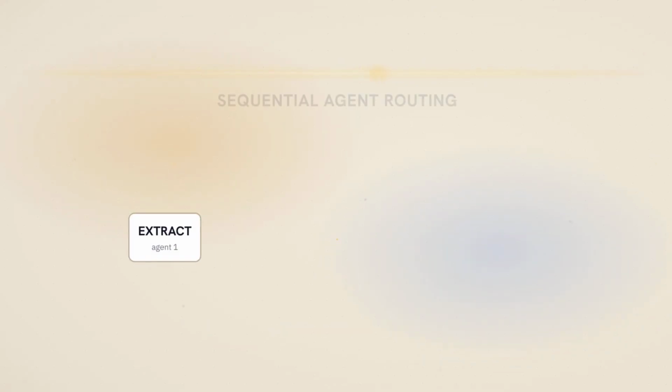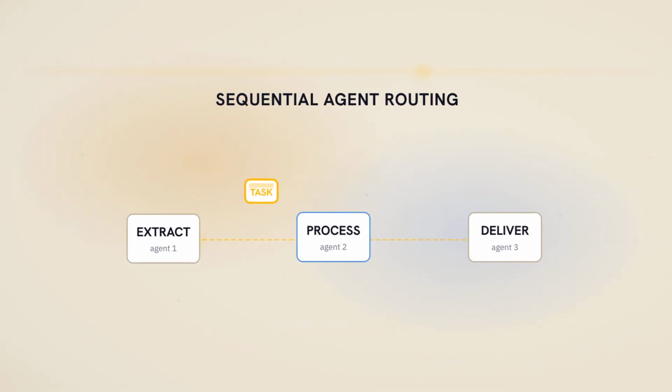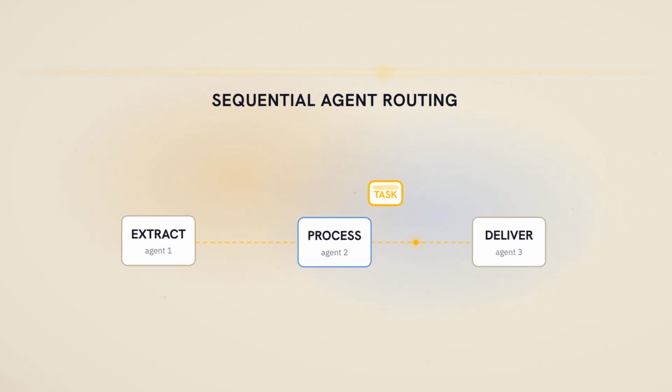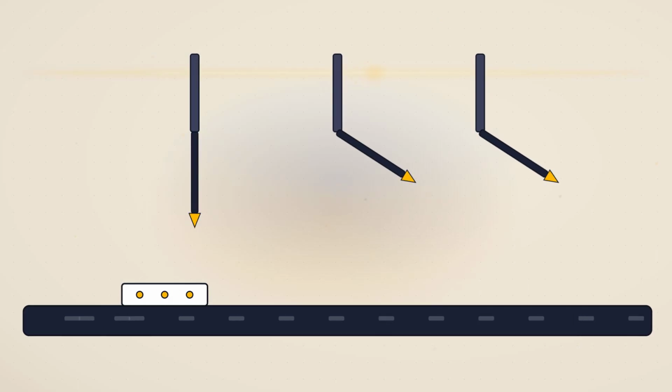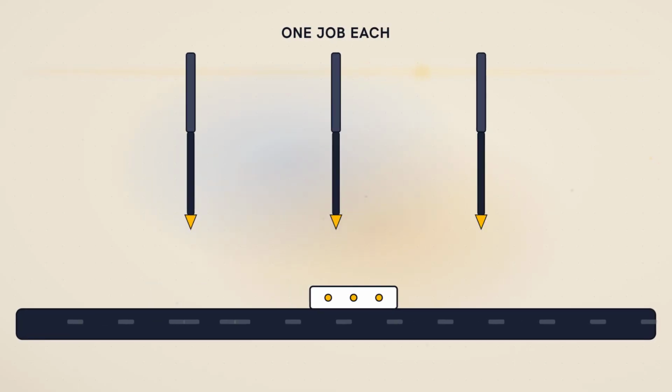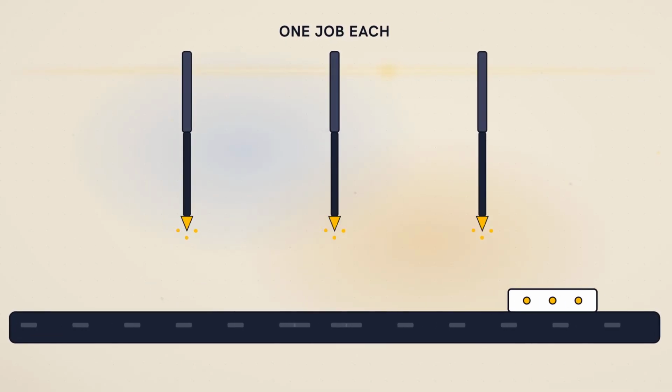In AI, we call this Sequential Agent Routing. It just means passing a task down a strict line of specialized workers. It's basically an assembly line where every robot only knows how to turn one specific screw.